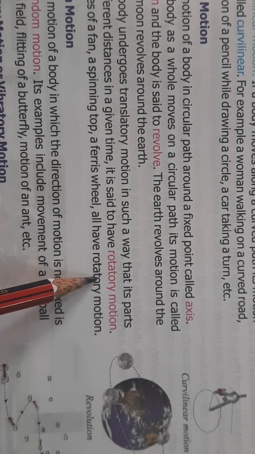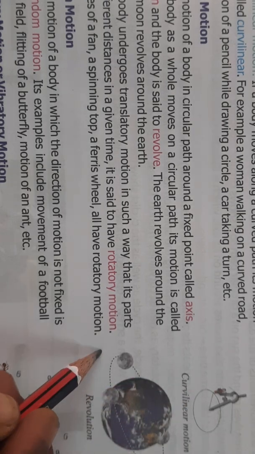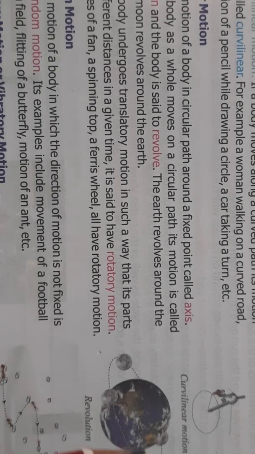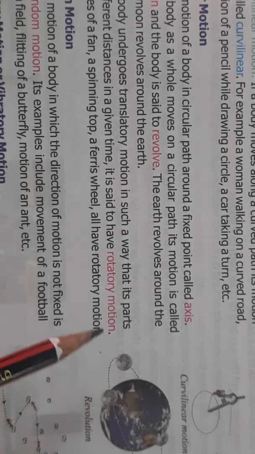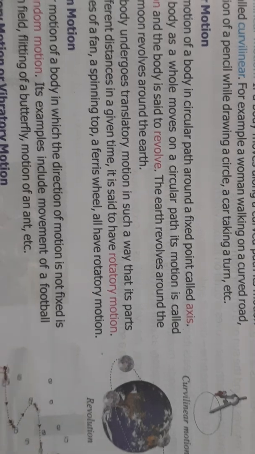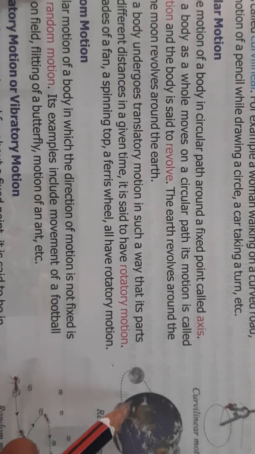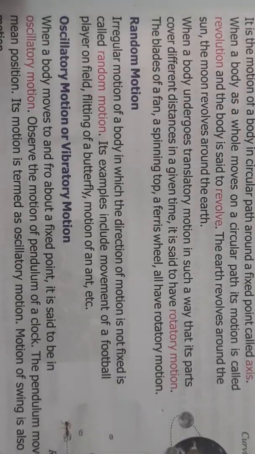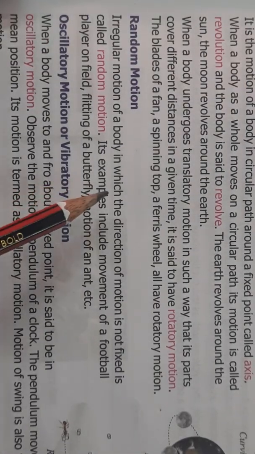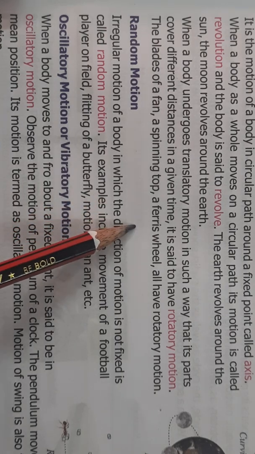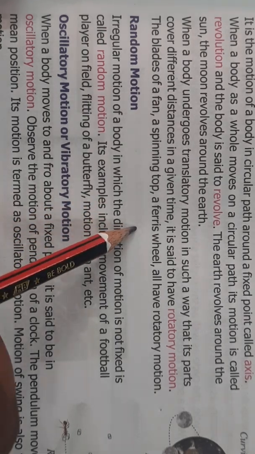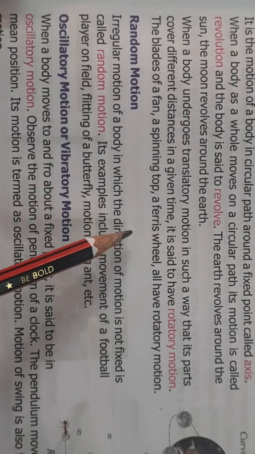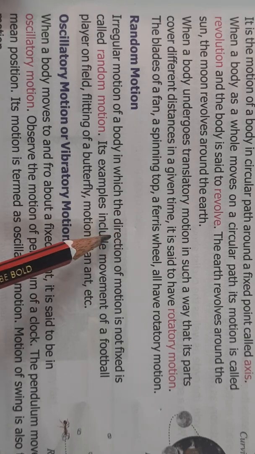Rotatory means when it is fixed to one position. For example, the blades of a fan. Even though they rotate, they are fixed on their axis and they move in a circular motion. Then a spinning top. Again you know that the top revolves, and the lower portion remains fixed to the ground. So that is a rotatory motion.